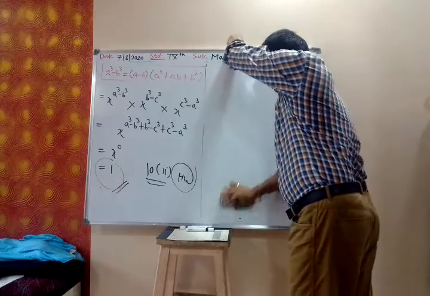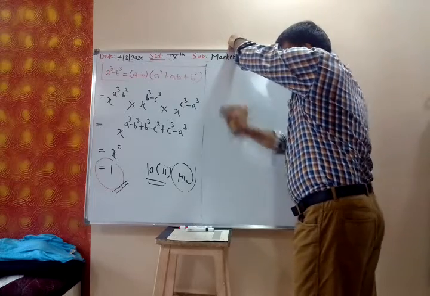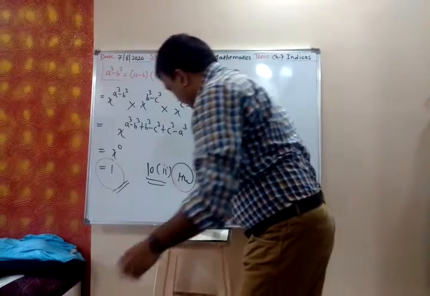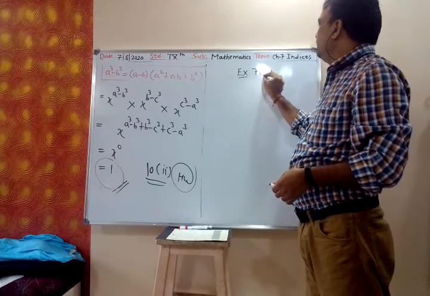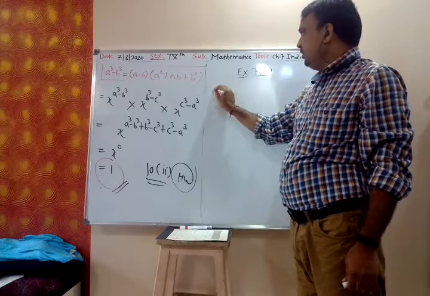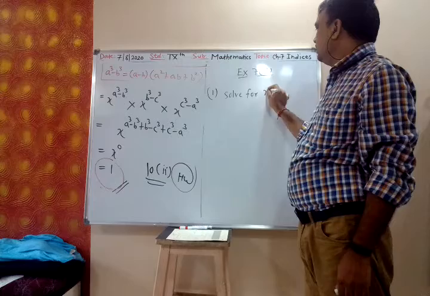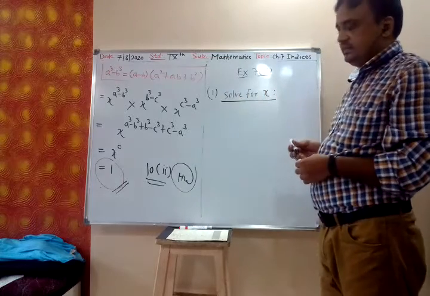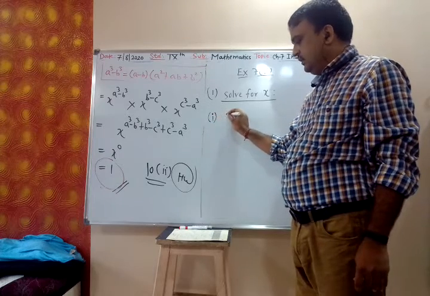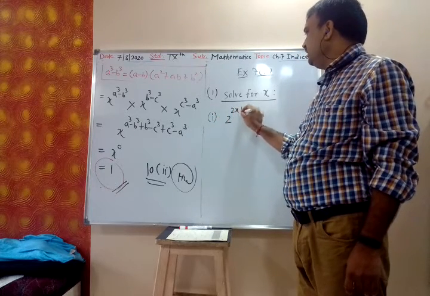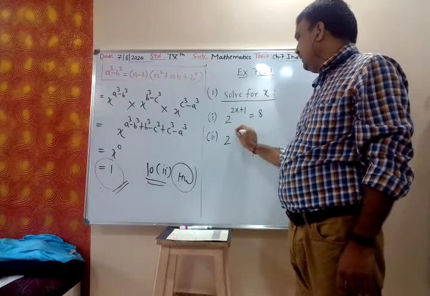Solve for x. 7b, first one, solve for x. I am writing first all the 4 problems, then you tell me which one I should solve. 2 raised to 2x plus 1 is equal to 8. Second, 2 raised to 5x minus 1.